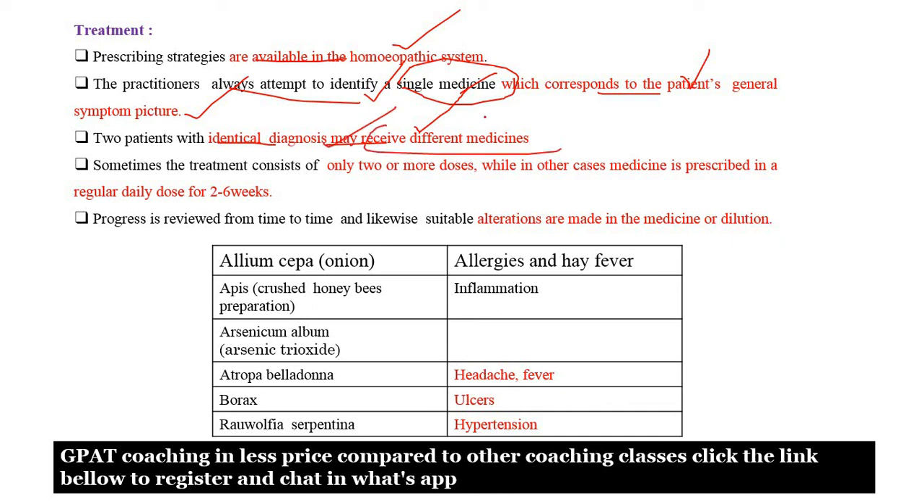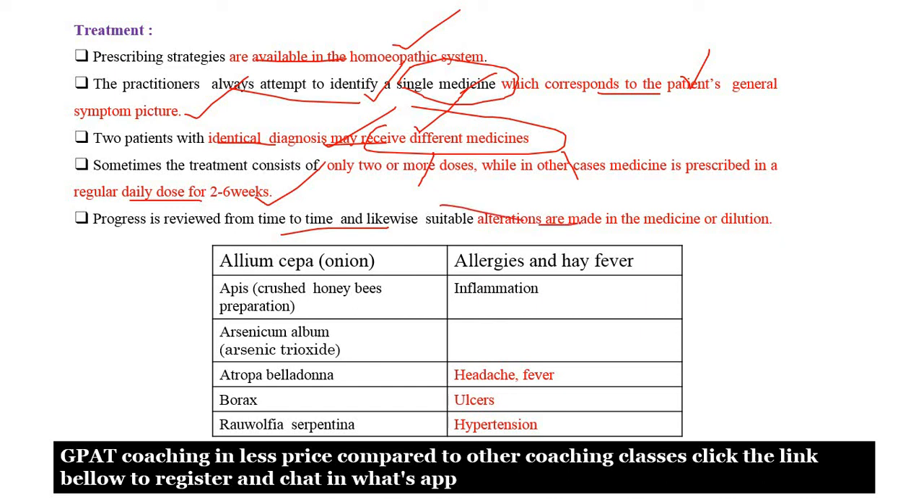That means even if we have the same symptoms, we may not both react to the same medicine. Sometimes treatment consists of only 2 or more doses. In other cases, medicine is prescribed in regular doses for 2 to 6 weeks. That means they give 1 or 2 tablets, or in some situations give the tablet for 2 to 6 weeks, and progress is reviewed from time to time, and suitable alterations are made, right?